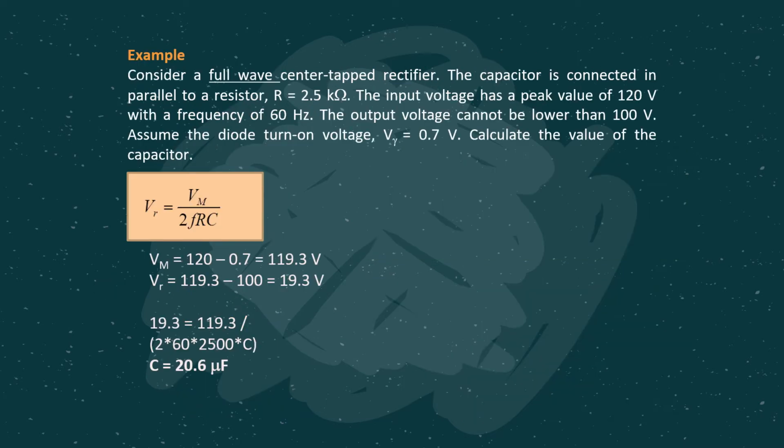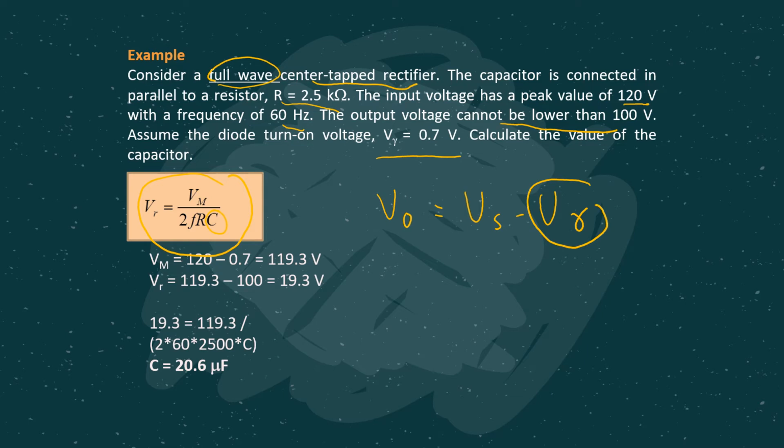Let's have a look at this particular example, where we are considering a full wave center tap rectifier. R is given, input voltage 120 volt, frequency 60 Hz. It mentions that the output voltage cannot be lower than 100 volt, and V gamma is given. In this case, we are supposed to calculate the C value, the capacitance value. Since we are talking about a full wave rectifier, we should use this formula. Then for a center tap rectifier, Vm equals V naught, which is Vs minus V gamma, because we are considering the second model, as only V gamma is given.